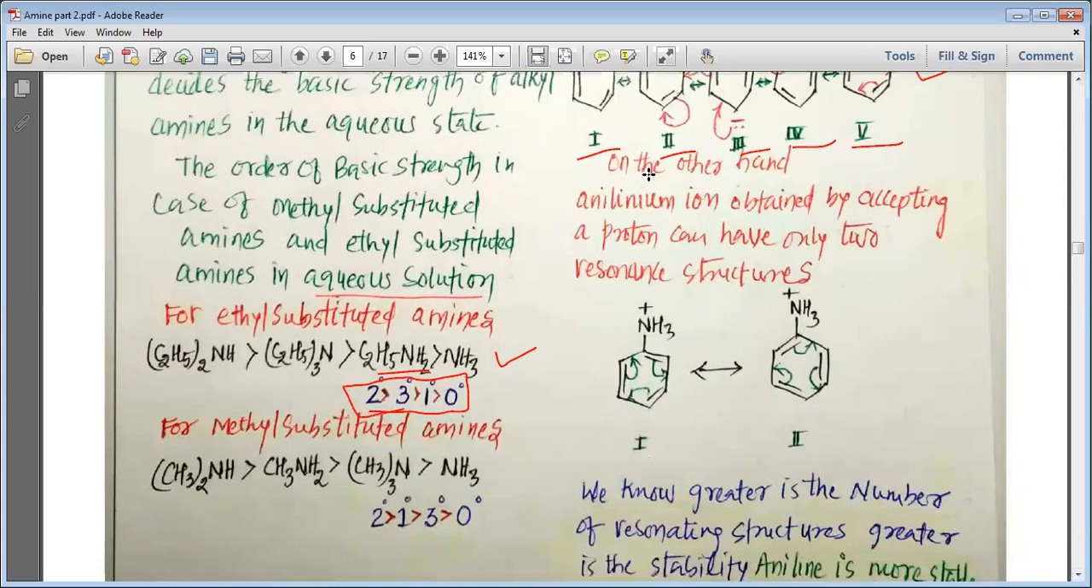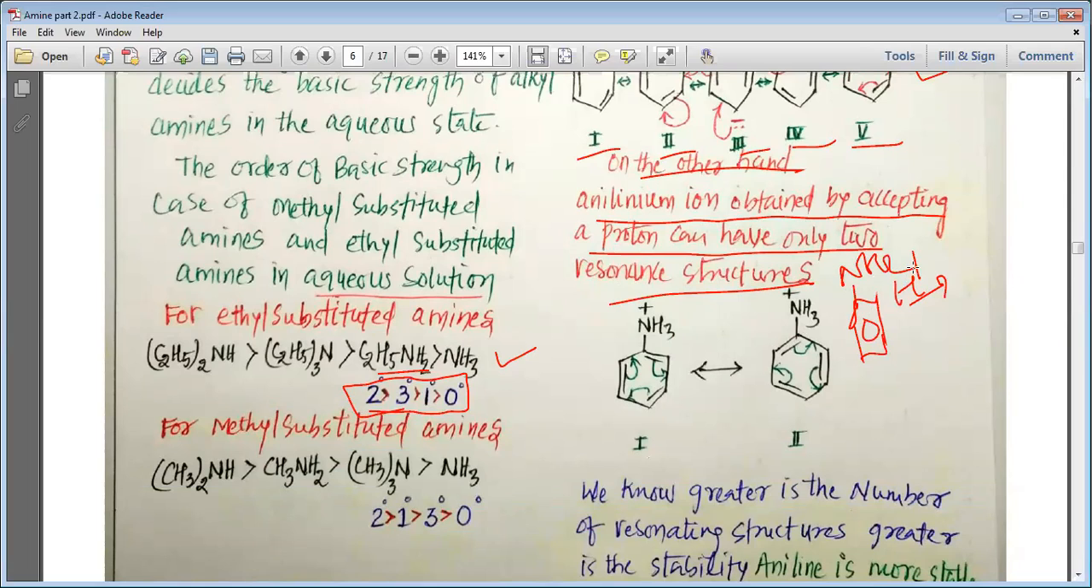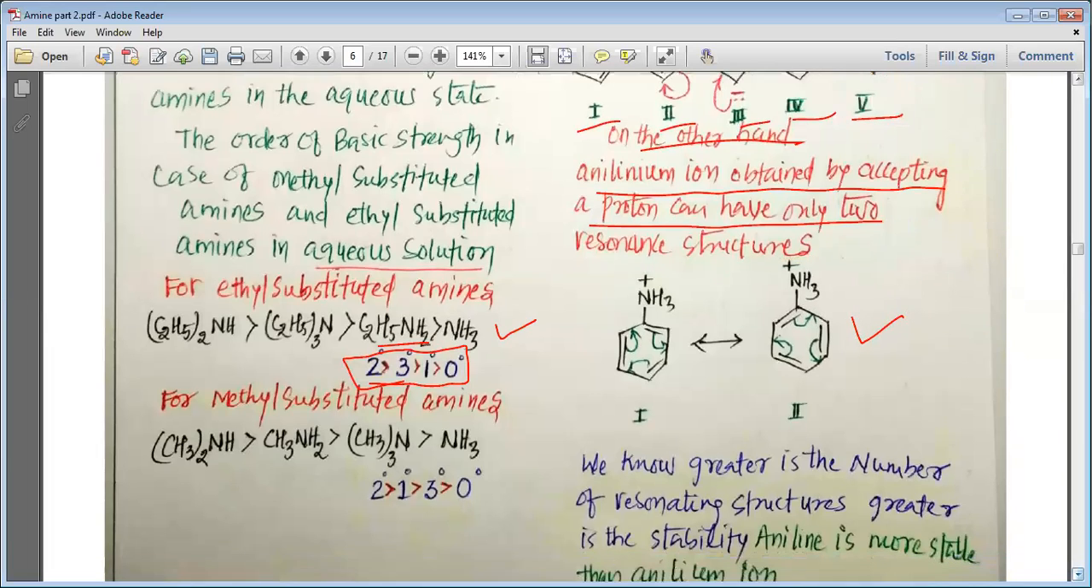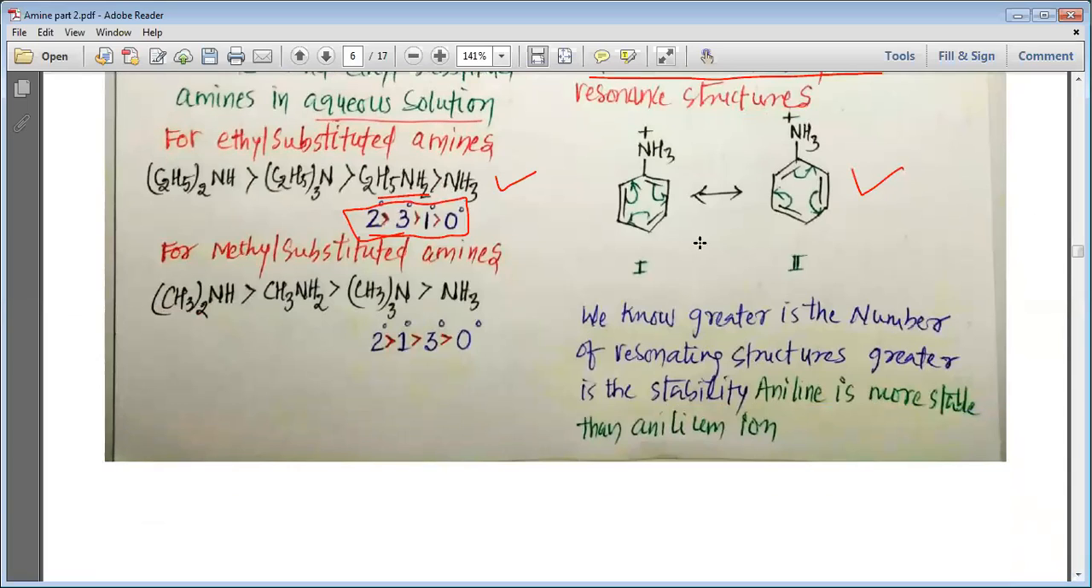On the other hand, the anilinium ion, obtained by accepting a proton, can have only 2 resonance structures. So when aniline reacts with H plus and gives you C6H5NH3 plus, this is known as the anilinium ion, and this anilinium ion has only 2 resonance structures. It is resonance stable, but the resonance structures are fewer, and that is why it is less stable than aniline itself.